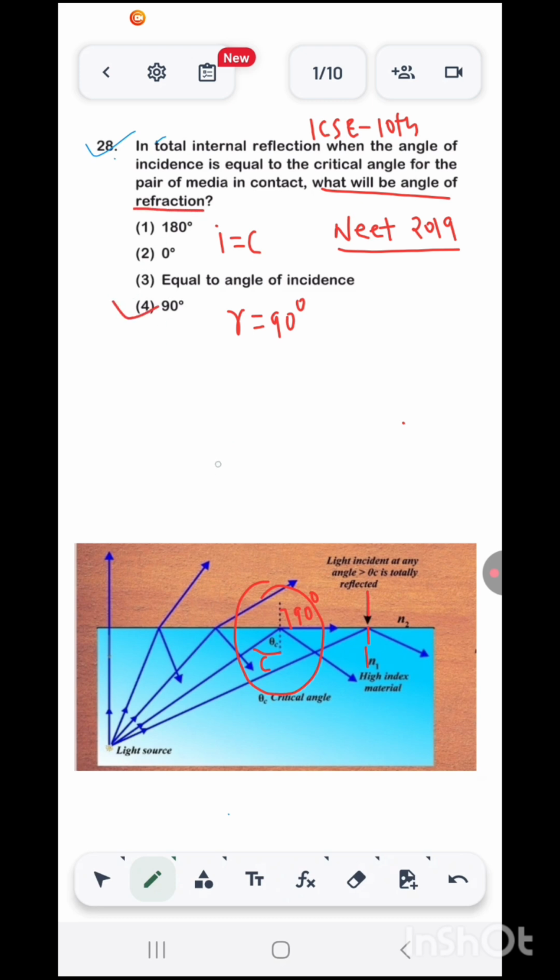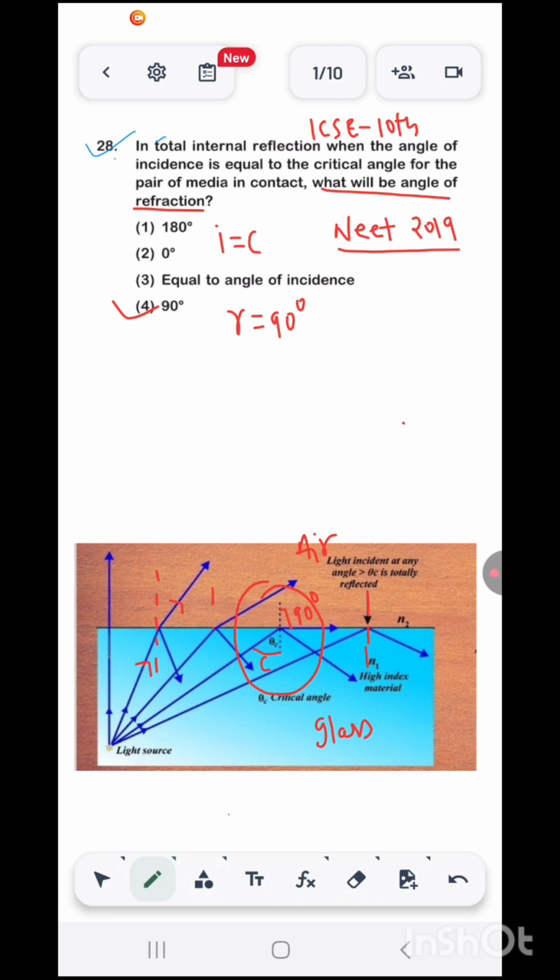So let me tell you, there are two conditions for TIR, total internal reflection, to take place. Ray should travel from denser to rarer medium. Say this is glass, denser, and this is air, rarer medium. And we know that when a ray travels from denser to rarer medium, it bends away from the normal. So as you can see, this ray is bending away from the normal.